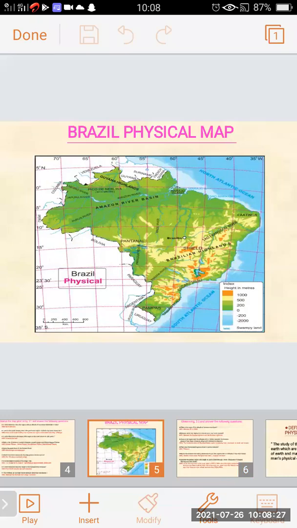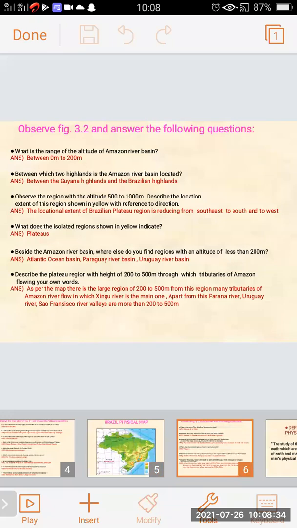They have asked about the yellow region, the yellow color we can see on the map.